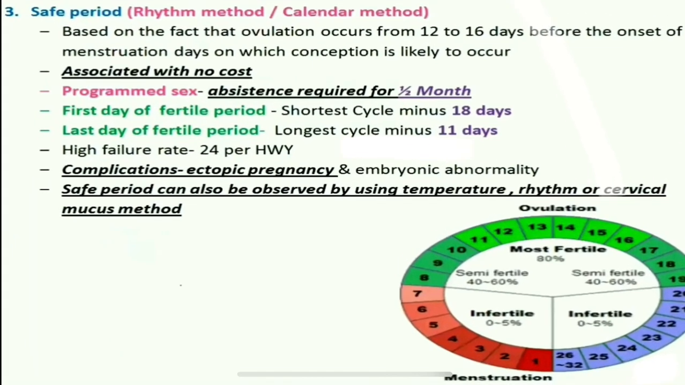Now the safe period can also be observed by using the temperature, rhythm, or cervical mucus method. The other methods which we will study under the natural family planning methods are the basal body temperature, cervical mucus study, and symptothermic methods. By using these methods as well, the safe period can be calculated.